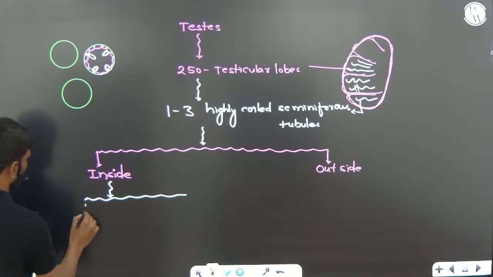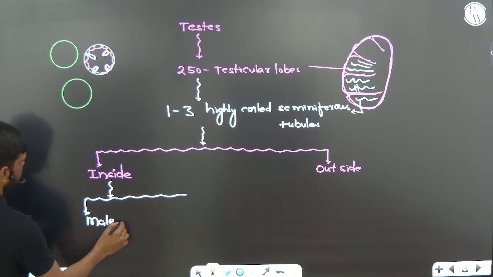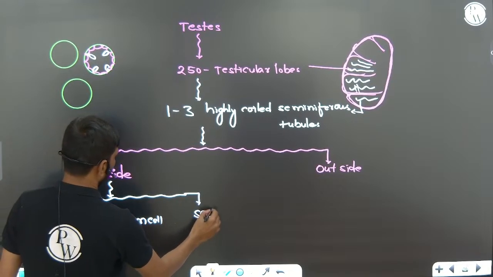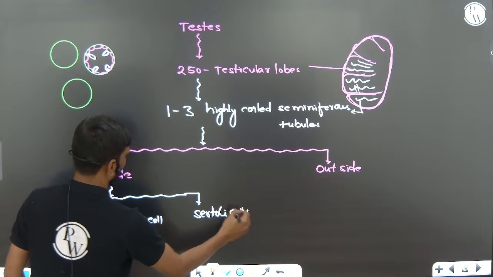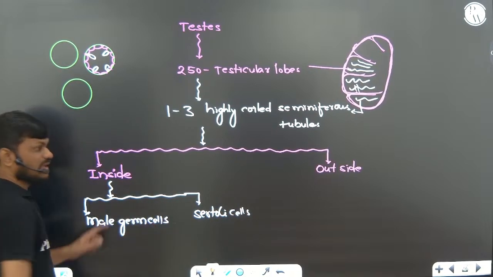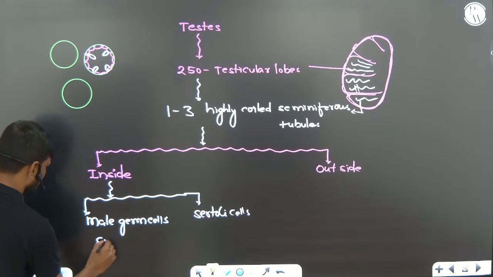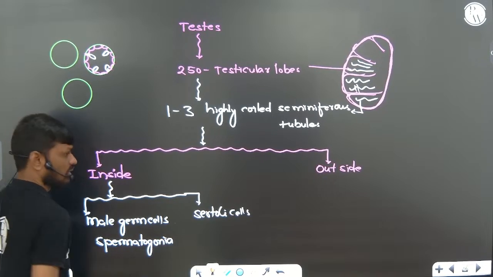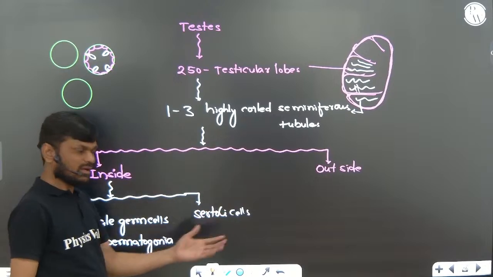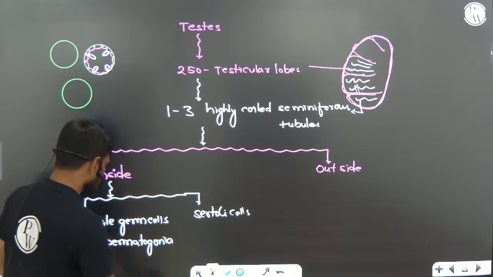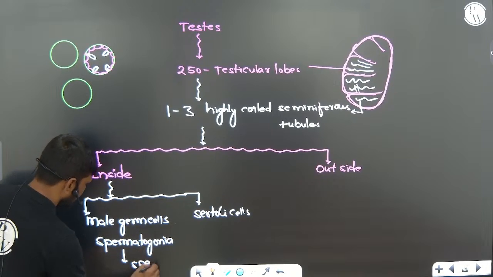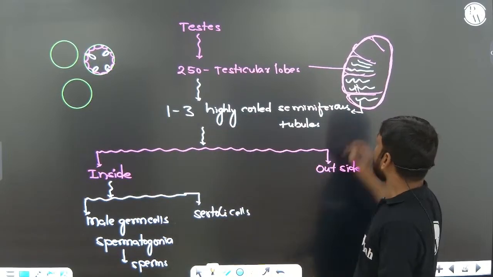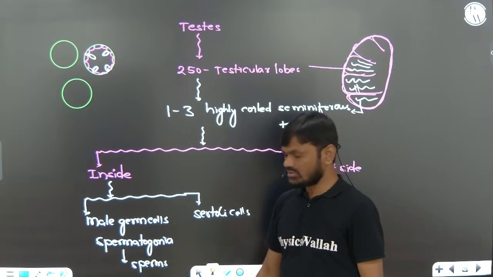One, male germ cell and sertoli cell. Male germ cells and sertoli cells. This male germ cell, also called spermatogonia, will undergo meiotic division and finally produce sperms. So actually the site of the production of sperm is the seminiferous tubule. Male germ cells develop into sperm.